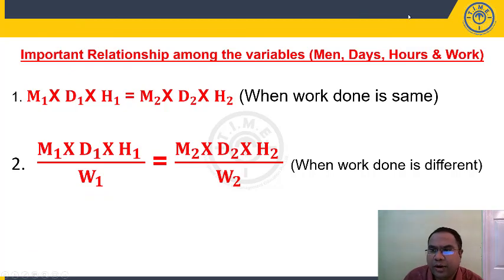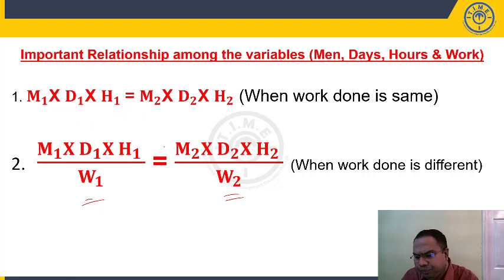Now, so these are two formulas. One, work done by both the groups is same. So M1 D1 H1 equal to M2 D2 H2. When work done is different, we need to consider W1 W2 work done also. M1 D1 H1 by W1 equal to M2 D2 H2 by W2. Now, most of your questions based on variation concepts will be asked in your examination. Maybe you take a prelim level exam, you can have questions based on these two formulas or relationships.